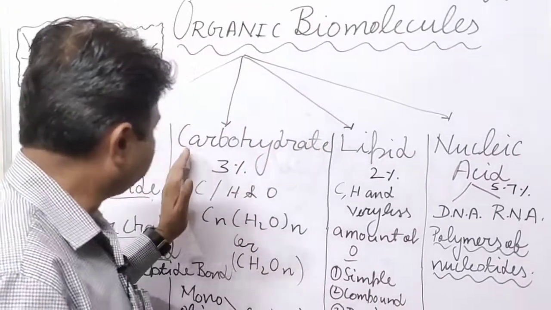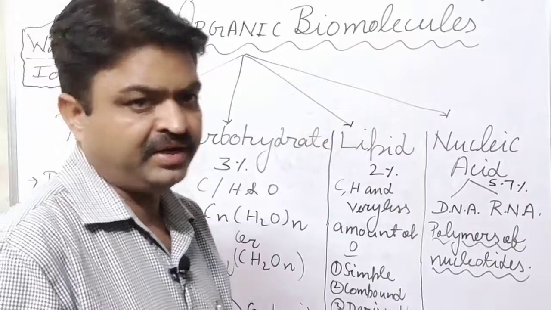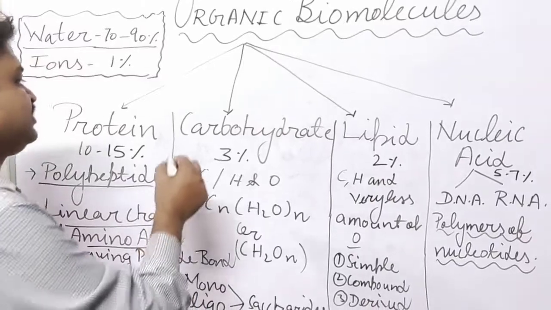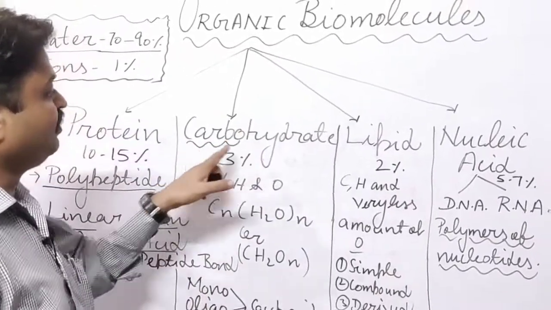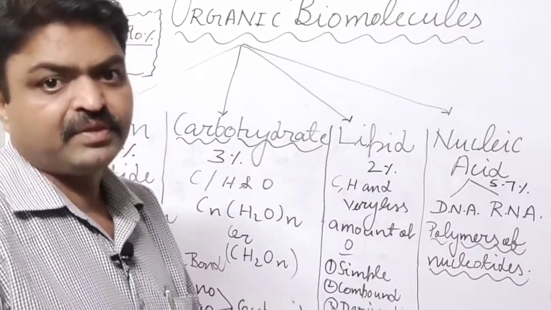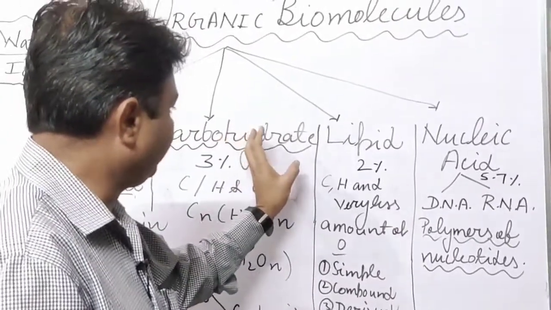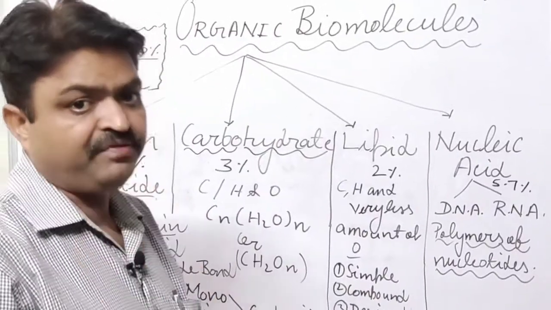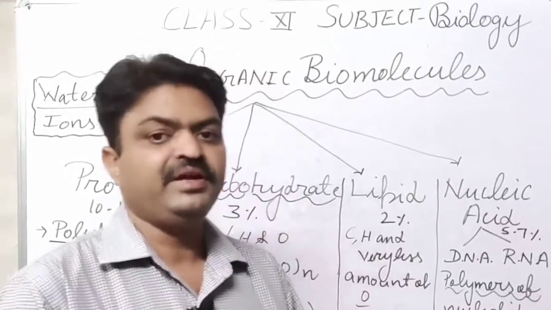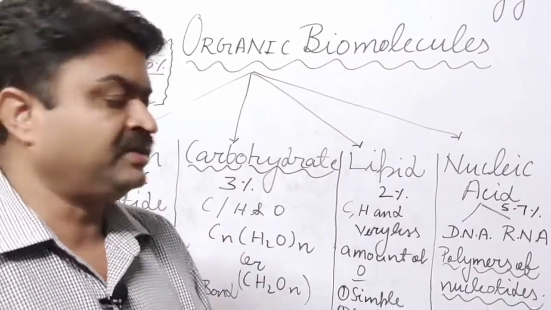Now we come to the next important constituent of the organic biomolecules, student, that is carbohydrate. With the help of this word you can understand its composition. Carbohydrate means it is the biomolecule that contains carbon with water. Here carbo is for carbon and hydrate for water. It is found around 3% inside the cell, and it helps in getting energy. Means it provides energy, student.